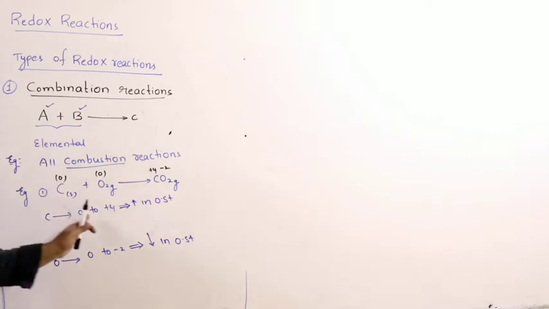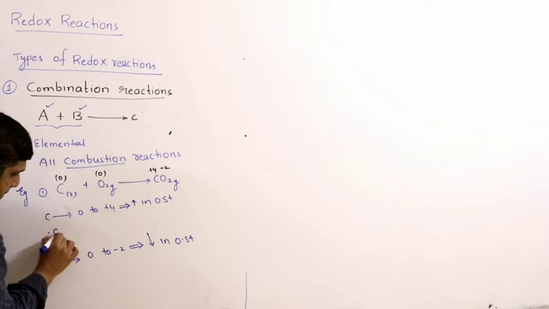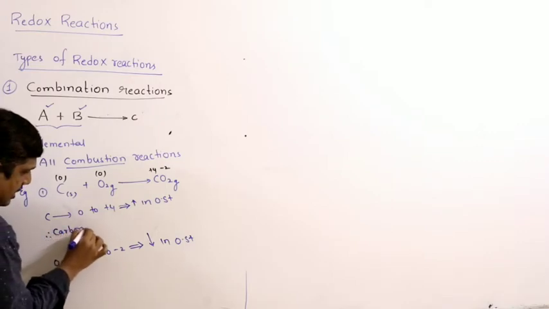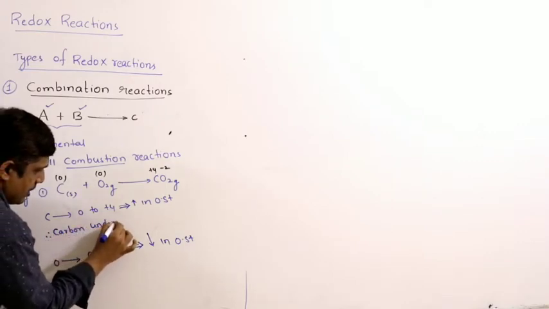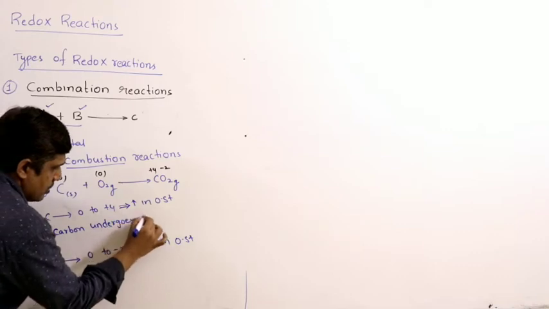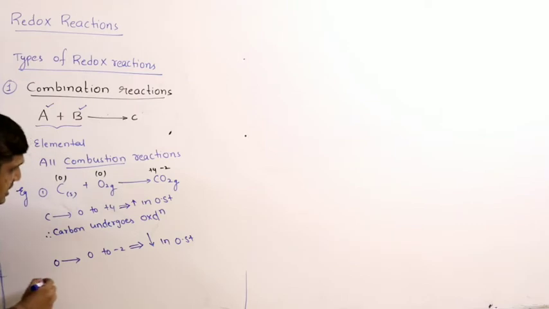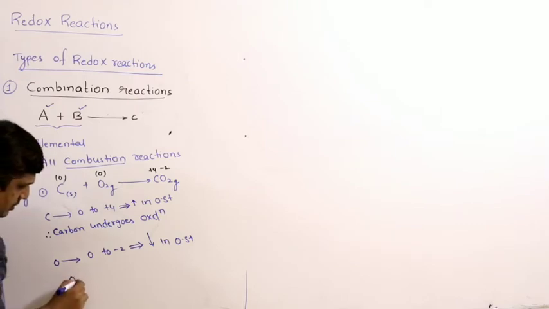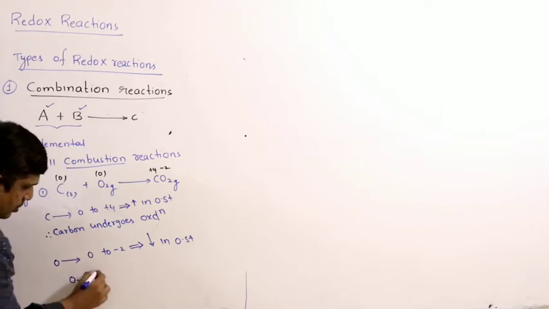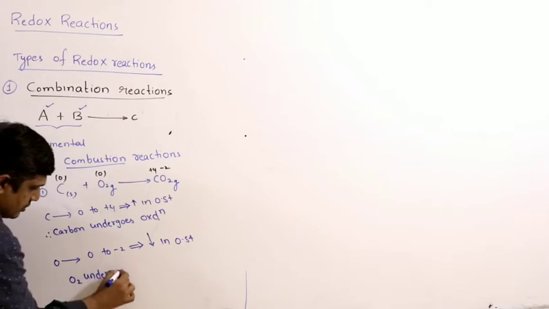So, carbon undergoes oxidation. Oxygen undergoes reduction.